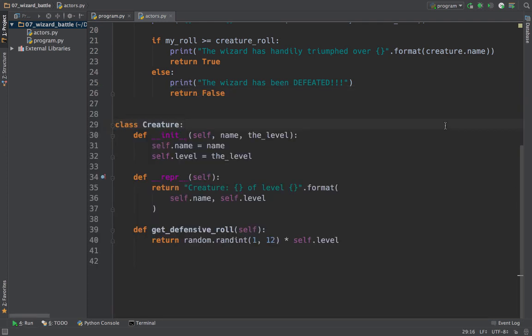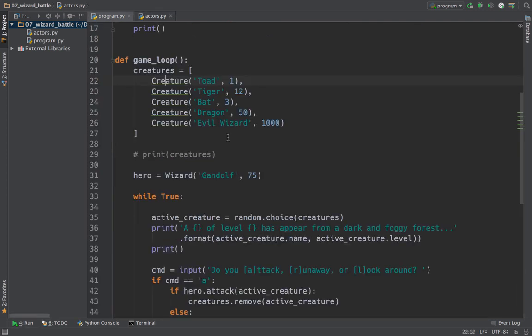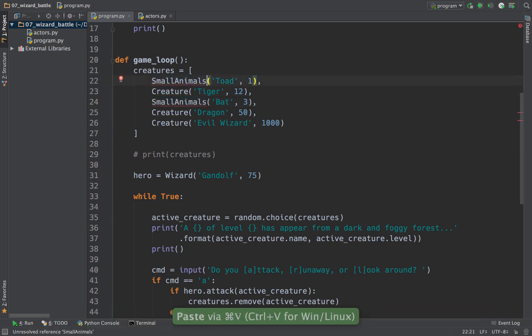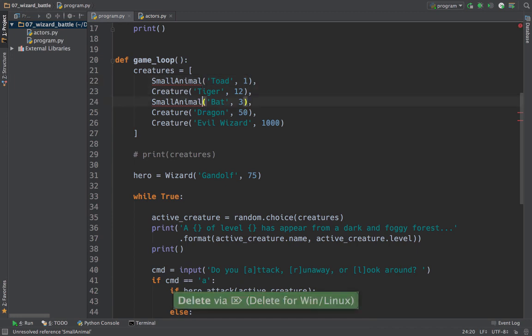So now let's go back and think about our creatures here. We want to categorize these different fighters into more specialized versions of creatures. So maybe a toad and a bat, maybe we would actually want to call these small animals. So let me just sketch this out. So maybe these would be small animals. And small animals would have the same properties as a creature, but maybe they would have some diminished throw to save.